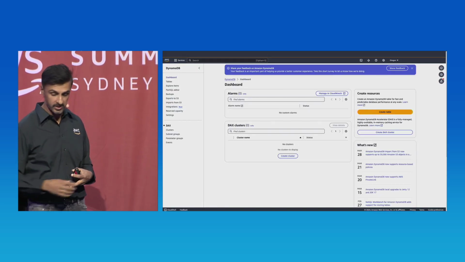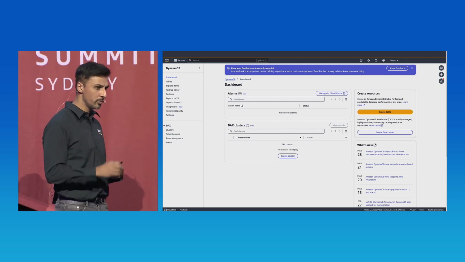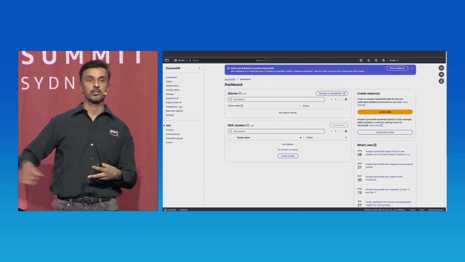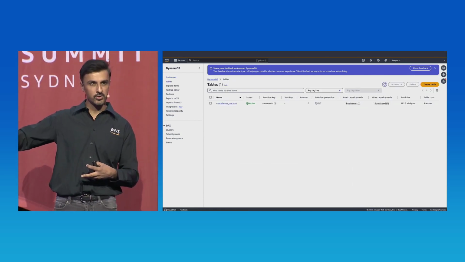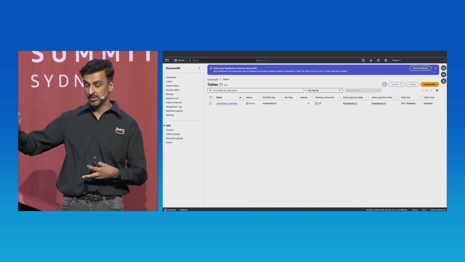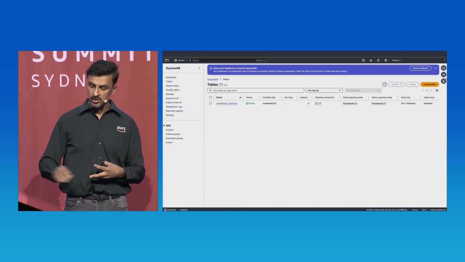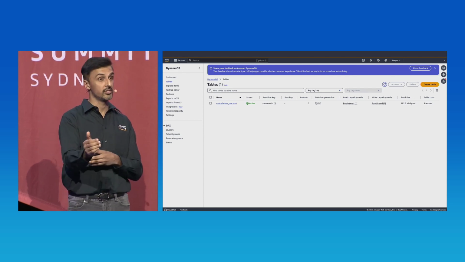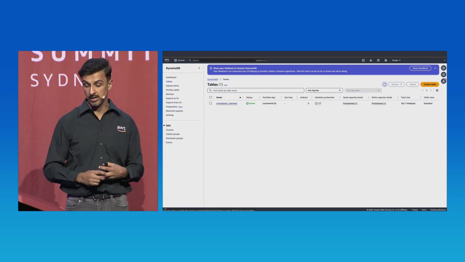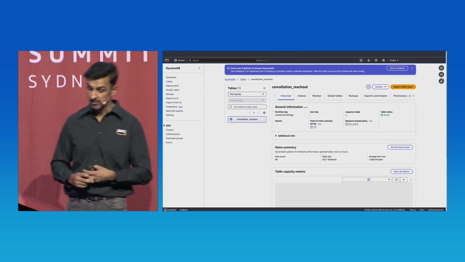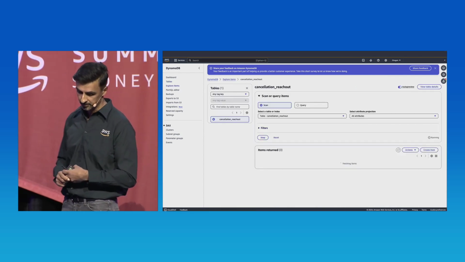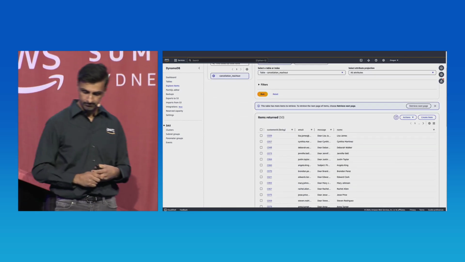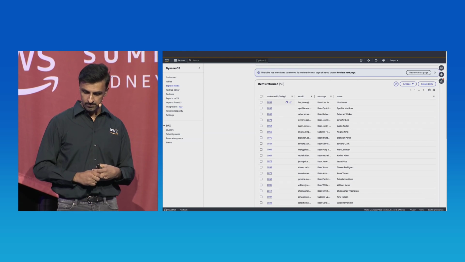I'm going to jump over to DynamoDB. Now, if you remember, as we're inserting into this Kafka topic, we've got a Lambda picking up those messages, and then we've got a Lambda inserting it into DynamoDB. So our DynamoDB table should be full of customer reach out messages, responses generated by the Claude 3 Haiku model from Bedrock. So let's take a look at the table. Let's go to the first one.